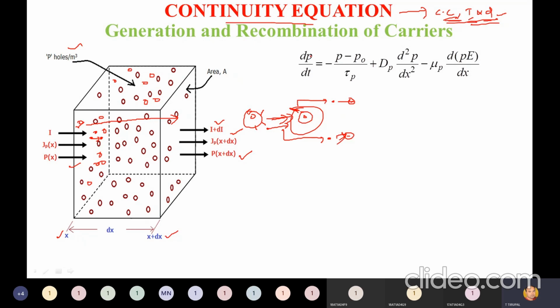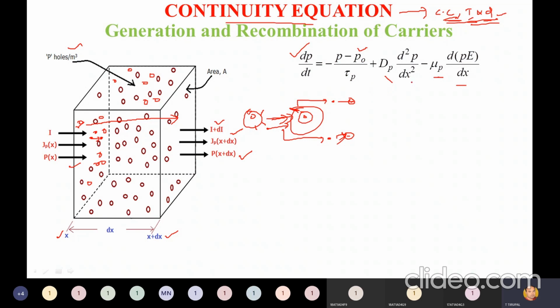Now you can see here concentration of hole, because we are taking hole here, the rate of generation of holes dp by dt. Dp by dt is equal to, the formula is minus of p, concentration of holes, minus concentration of holes at thermal equilibrium p naught, divided by tau p, the carrier lifetime of holes, plus diffusion constant of holes Dp times d square p by dx square, x is the distance, minus mobility of holes mu p times d of p, concentration of p, electric field intensity E divided by dx.